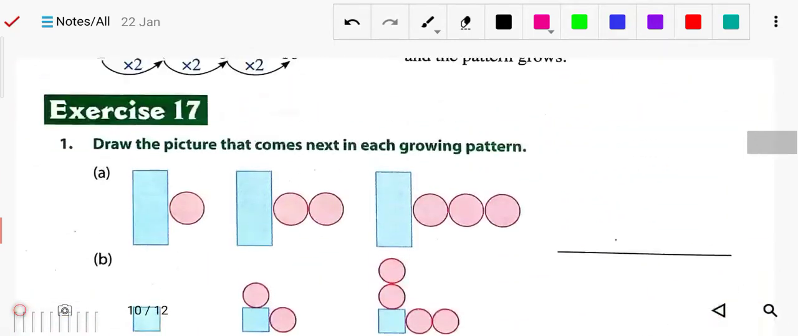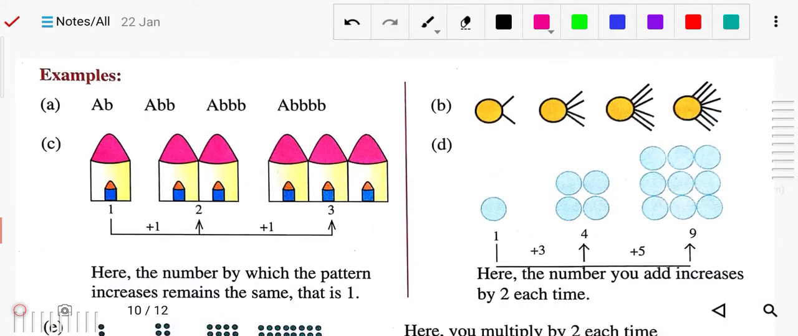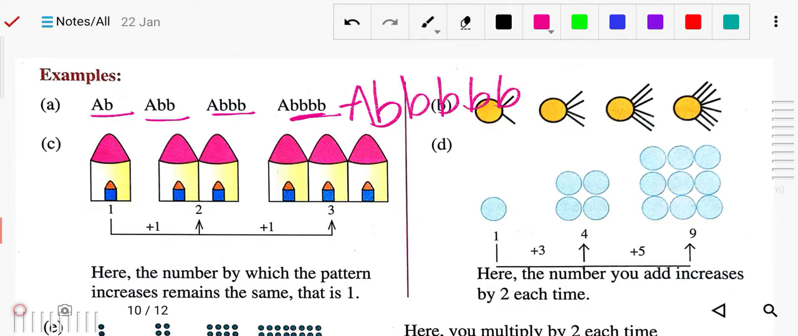Some examples you can also see here. These are some examples like AB, then two B's, then three B's. Here B is increasing only; A is the constant and B is increasing. Here you can see how many B's there are: 4 B's. It means the next will be 5 B's. So here it will be 5 B's: 1 B, 2 B's, 3, 4 and 5 B's. Likewise you can find the pattern of the given examples.